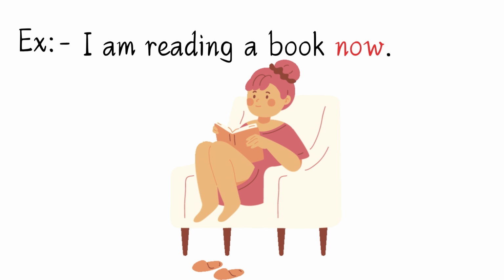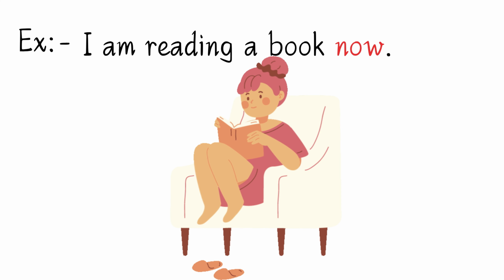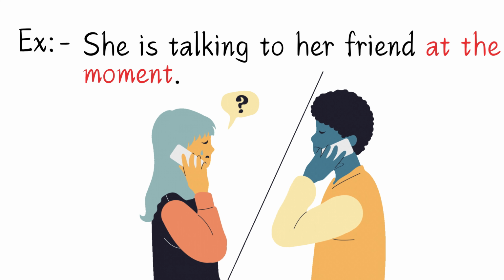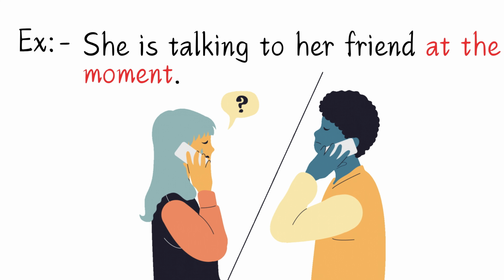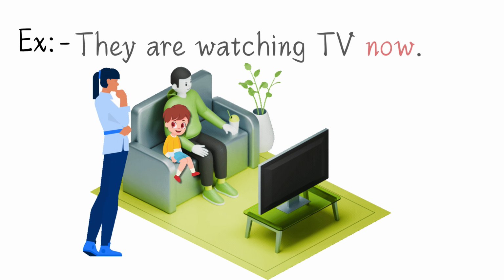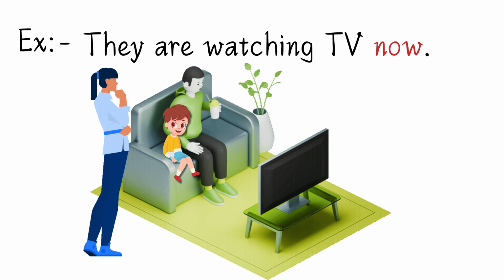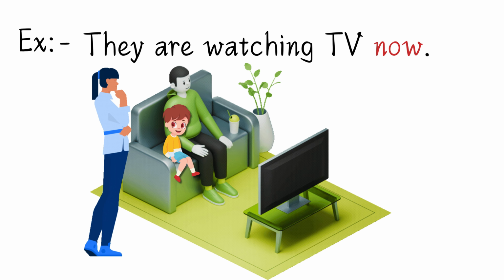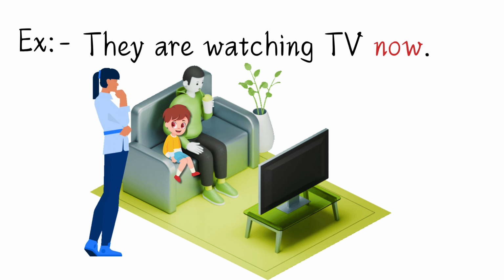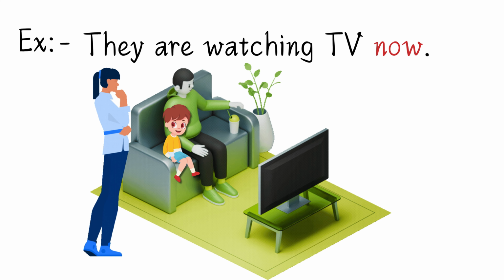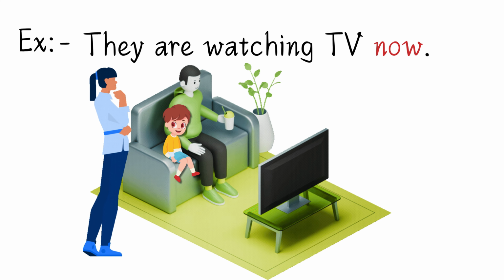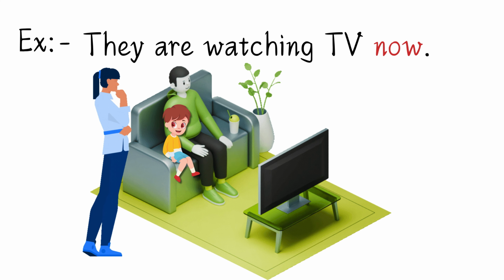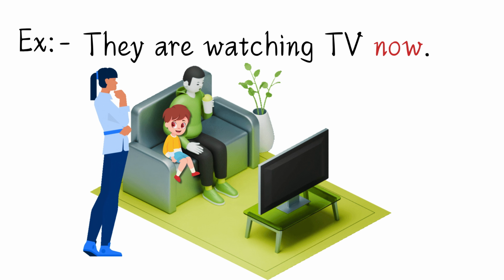Examples: I am reading a book now. She is talking to her friend at the moment. They are watching TV now. These time expressions make it clear that the action is happening right now. You can always use now or at the moment to emphasize that the action is ongoing.